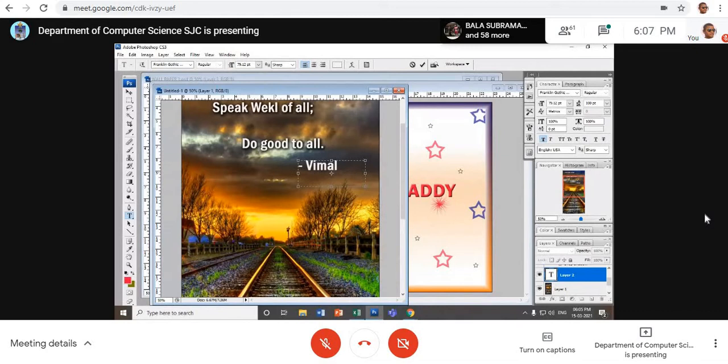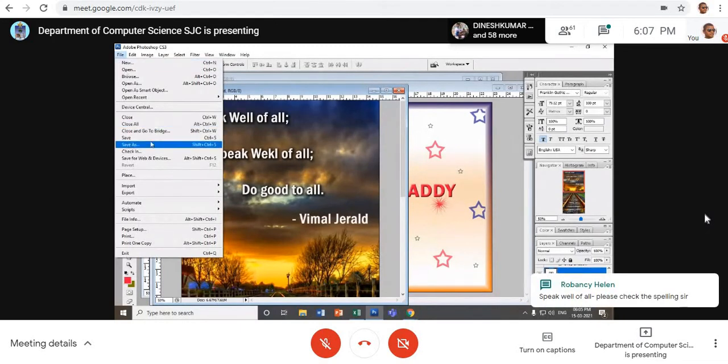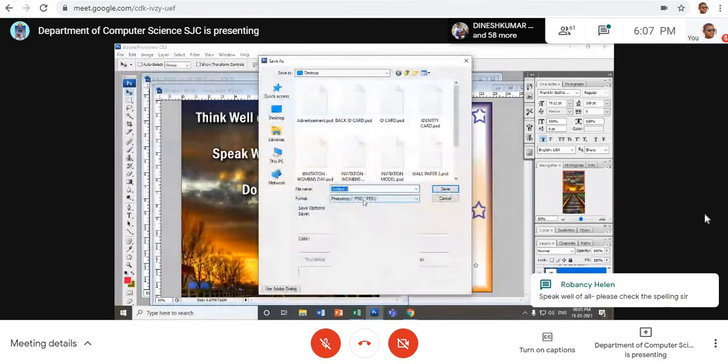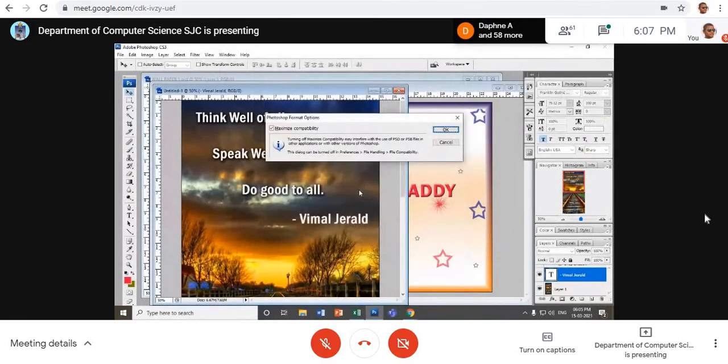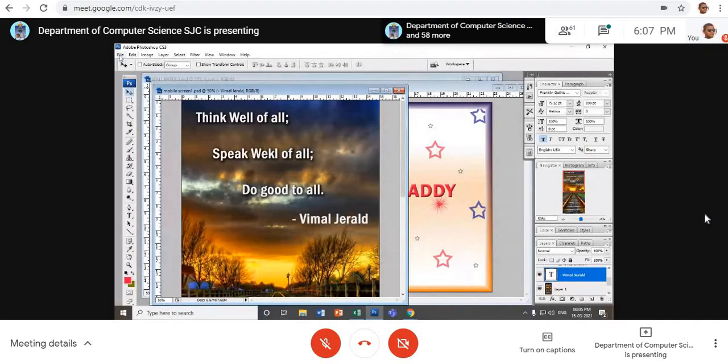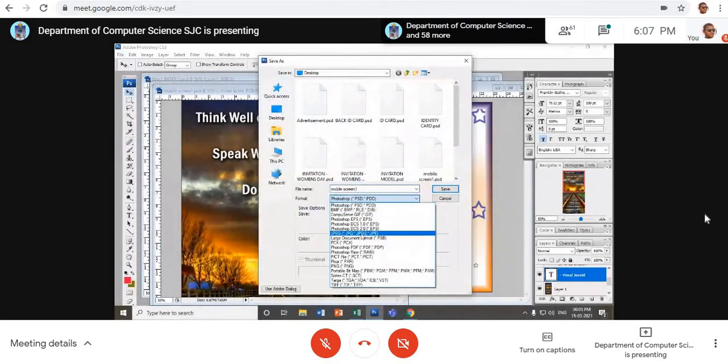I want to keep it on my mobile screen. Now, what should I do after? If it is on a computer, you can easily type and bring it. But in mobile, how do you bring it? Go to File, Save As, and I just save it as mobile screen 1, as a JPG file.